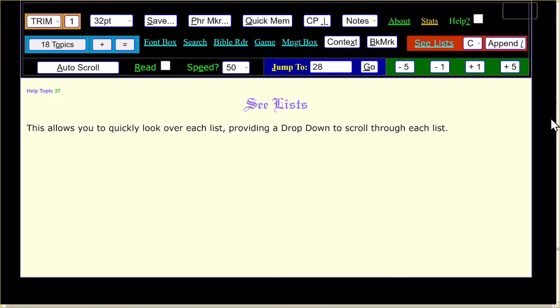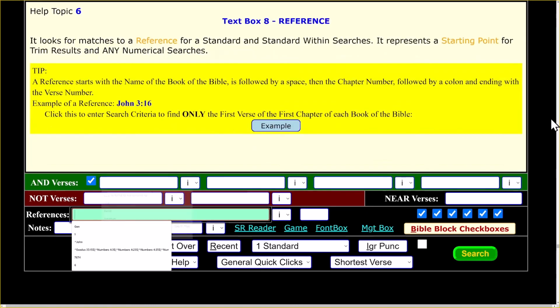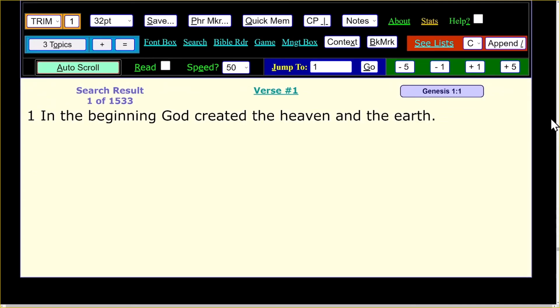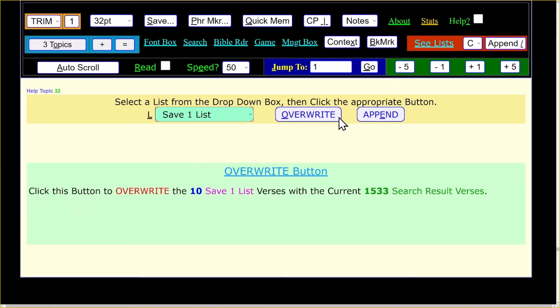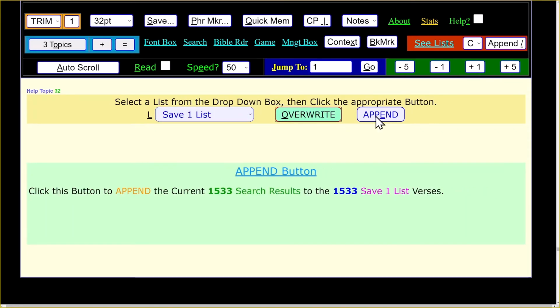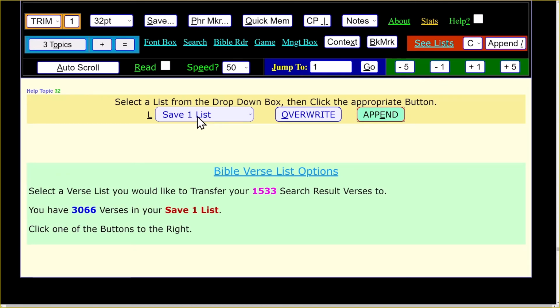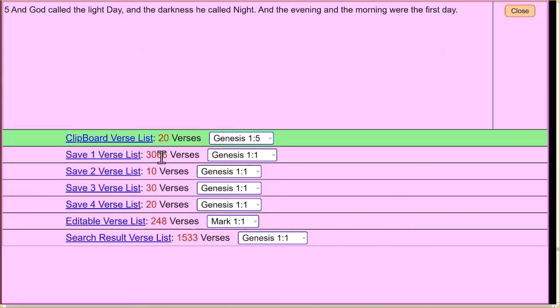Now I'm going to show you, let me go back to my search dialog. Let me go to 8 and just put in Genesis. I'm going to equals that. Search for that one. I'm going to save this. Okay, this is not letting me save it in my search results. So I'm just going to overwrite, and then I'm going to append. And now it tells me down here I have 3,066 verses in my Save One list. So now when I click on the See Lists, there's my 3,066.